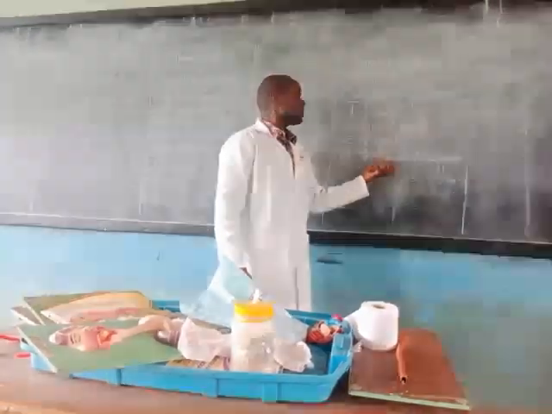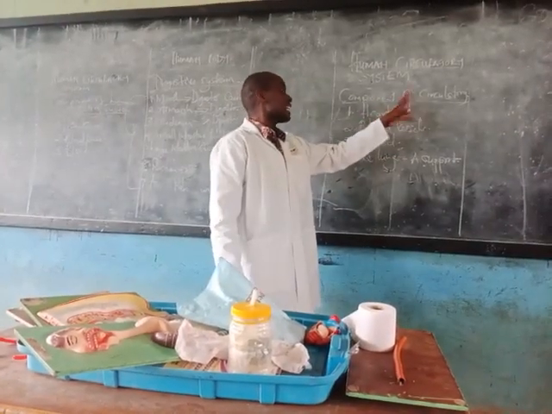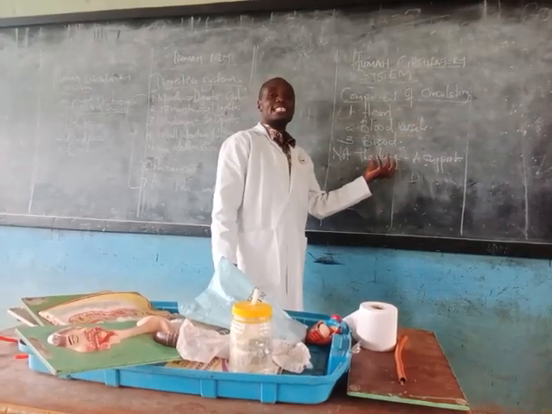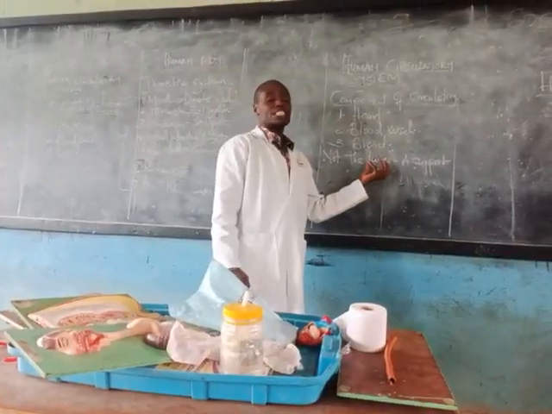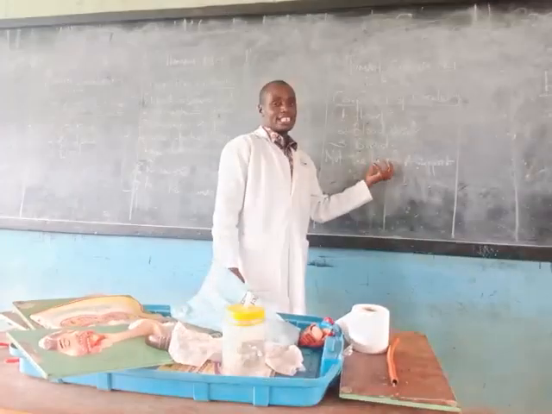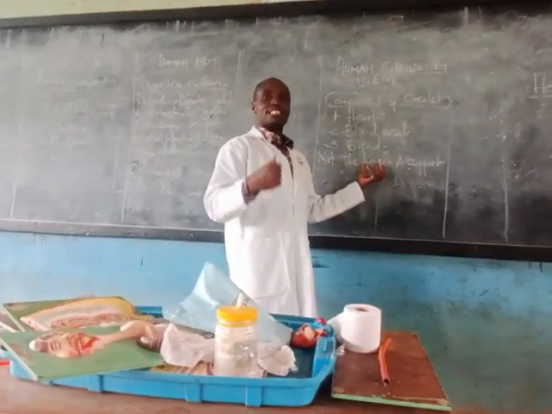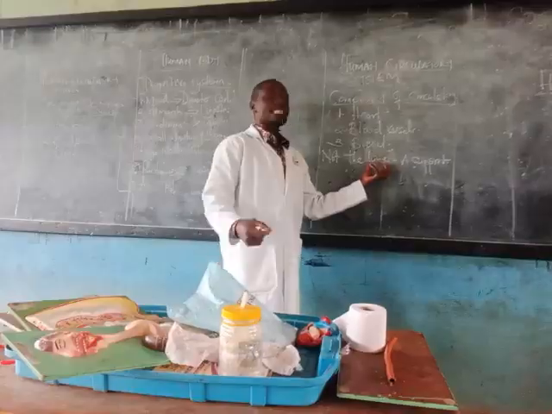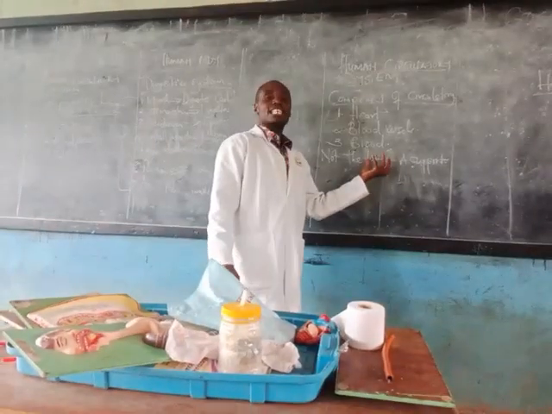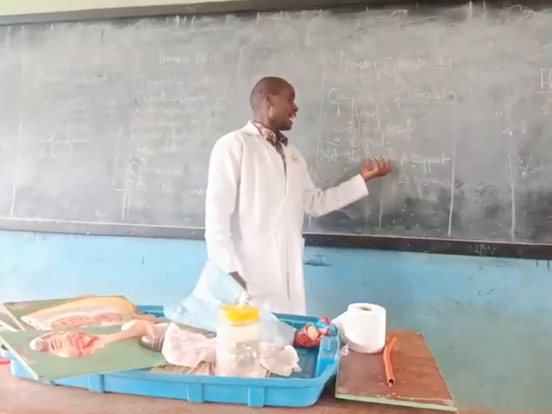Learners confuse and place the lungs in the circulatory system. But today I want to remind you, in the last video we looked at the breathing system, where the lungs are the main part.